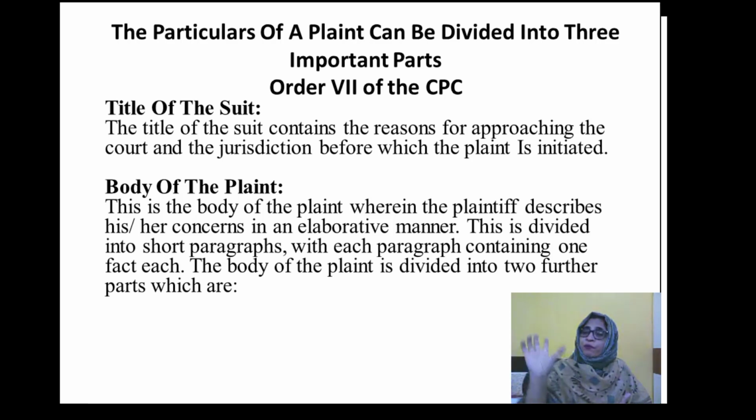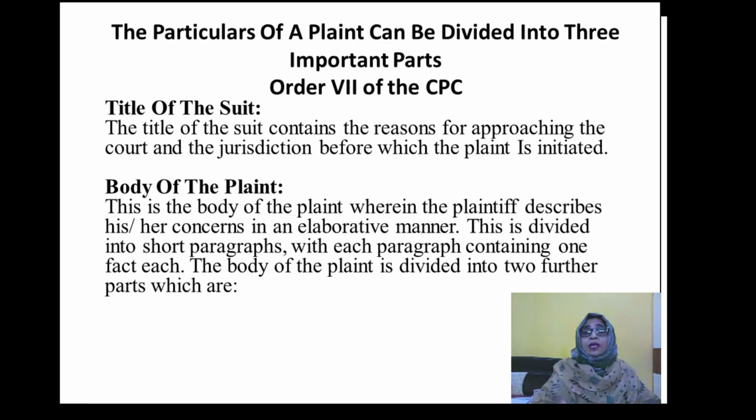Whereas pecuniary jurisdiction: if the cause of action is of low cost, then we can prefer the junior courts. If it is immovable property and the value of the land is more, then we will prefer the senior civil court or the civil district courts. Like that, according to the cause of action, we can choose the various jurisdictions.